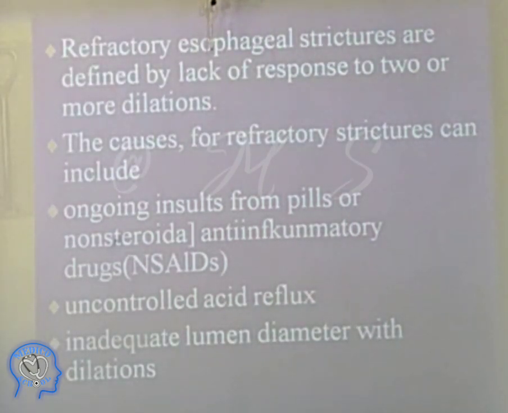Refractory esophageal strictures are defined by lack of response to two or more dilations. If it goes beyond two, it still never resolves. The causes of refractory strictures can include ongoing insults from pills or non-steroidal anti-inflammatory drugs. NSAIDs can cause esophagitis and gastritis, they can give inflammation, and then strictures can also occur. That is why in reflux esophagitis, they don't advise NSAIDs.